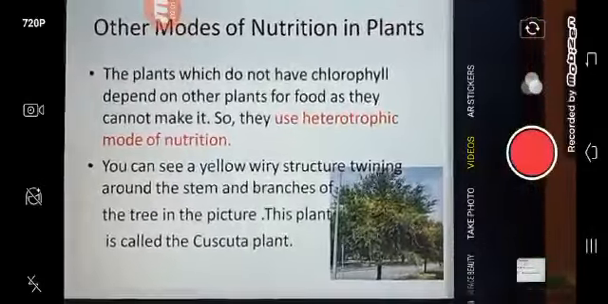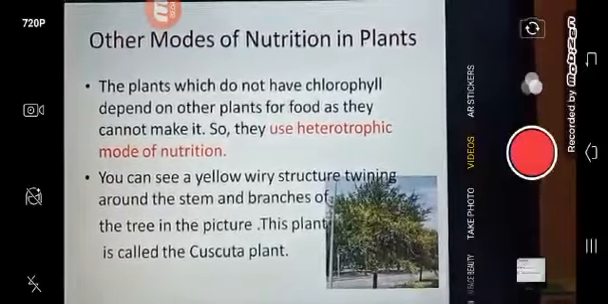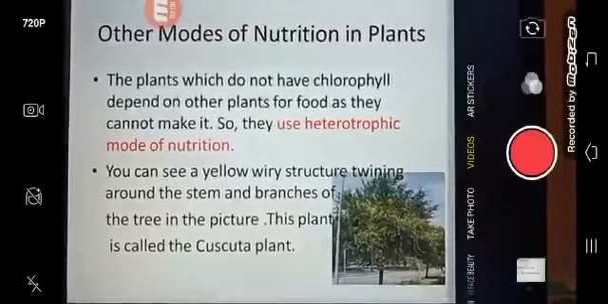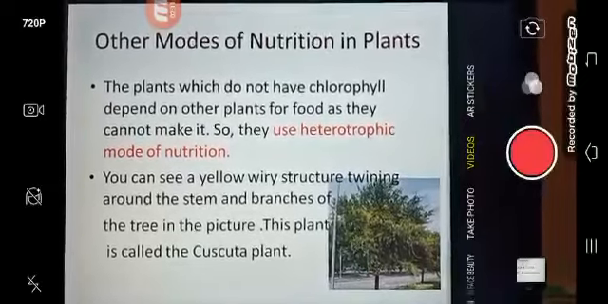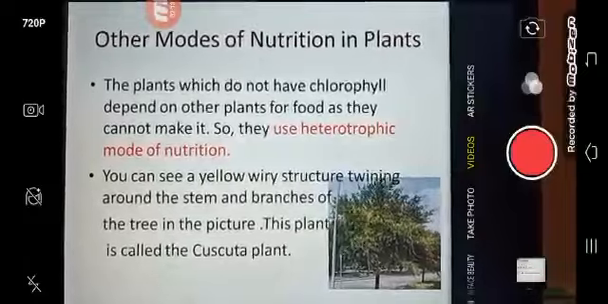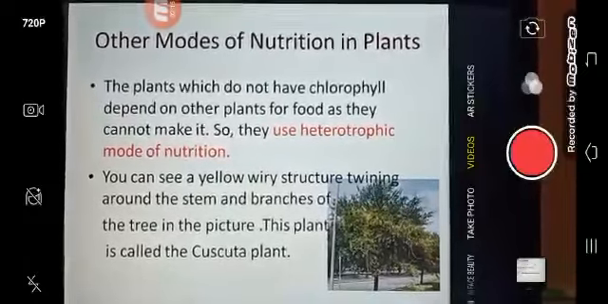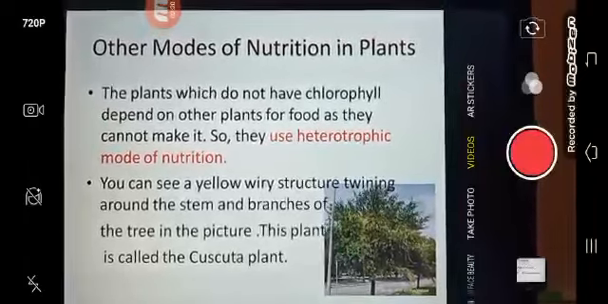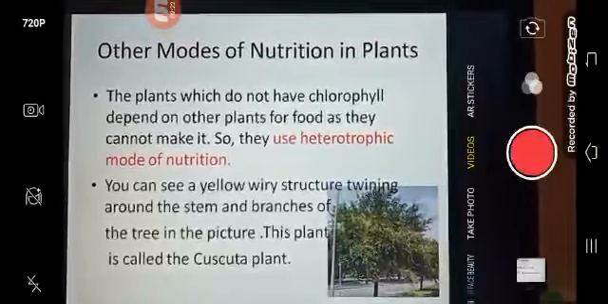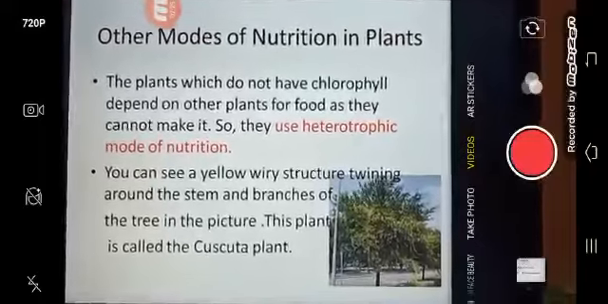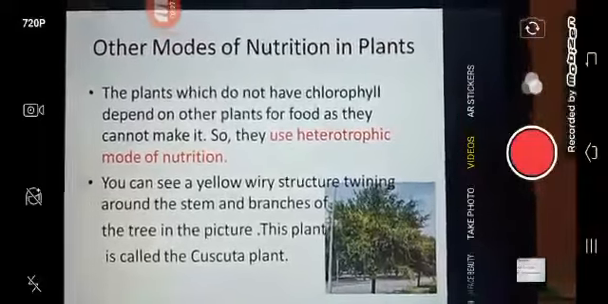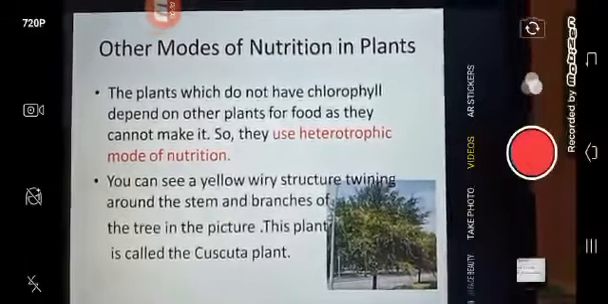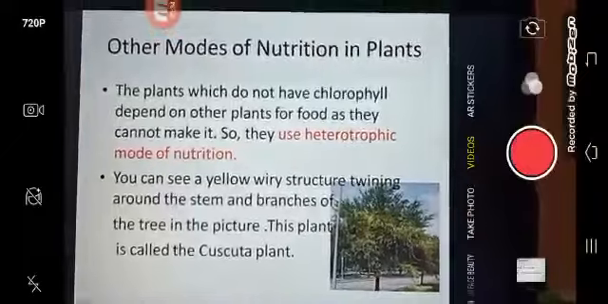Now the next topic is other modes of nutrition in plants. Now the plants which do not have chlorophyll depend on other plants for food because they cannot make their own food. So they use heterotrophic mode of nutrition. So the mode of nutrition in which the plants depend on other plants for nutrients, such type of mode of nutrition is called heterotrophic.